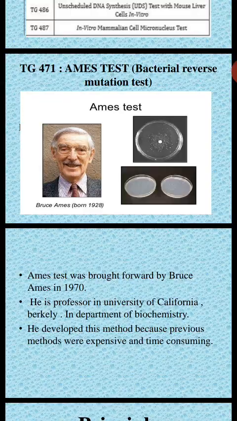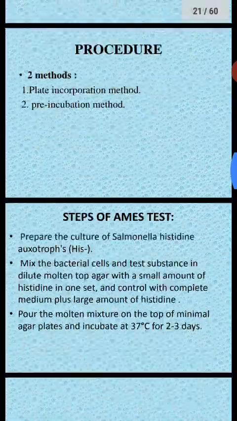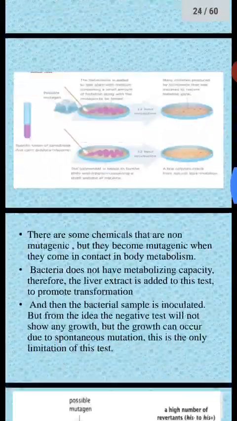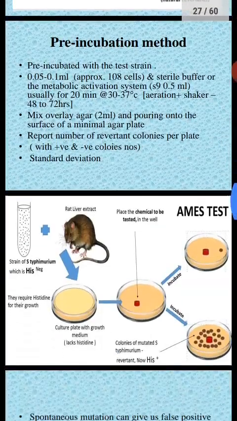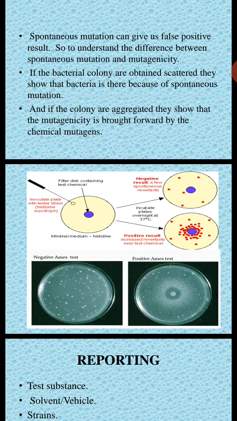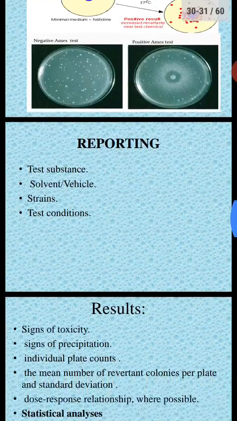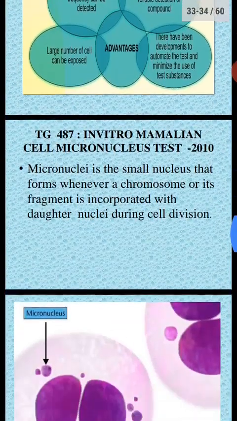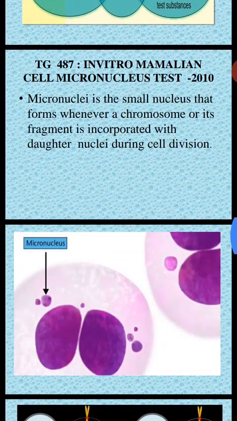Next is how you are going to assess genotoxicity. Our main purpose is to show whether our drug has the property of genotoxicity or not. There are three main tests: the micronucleus test, the chromosomal aberration test, and the third one is the comet test.